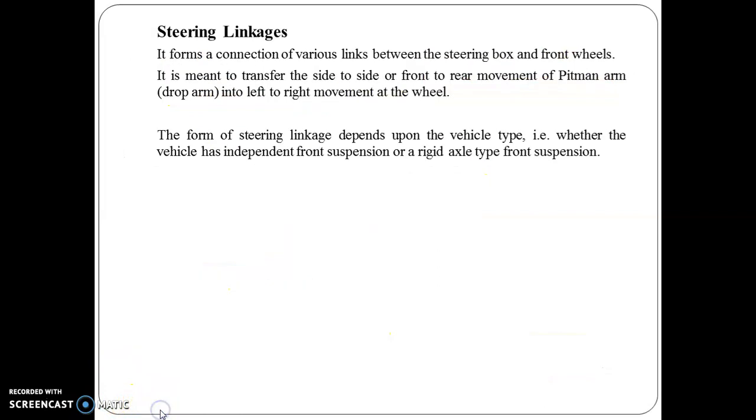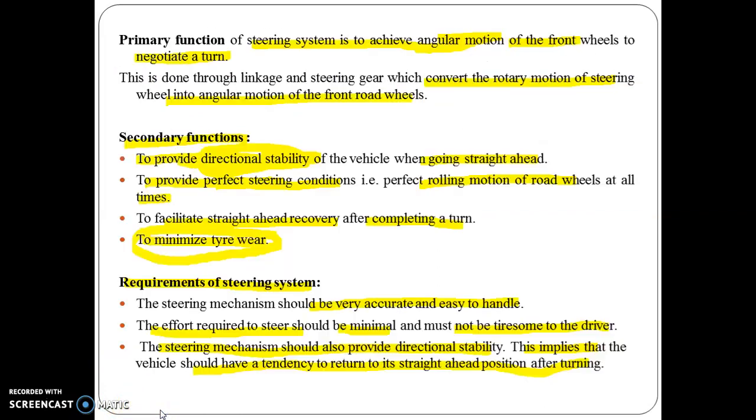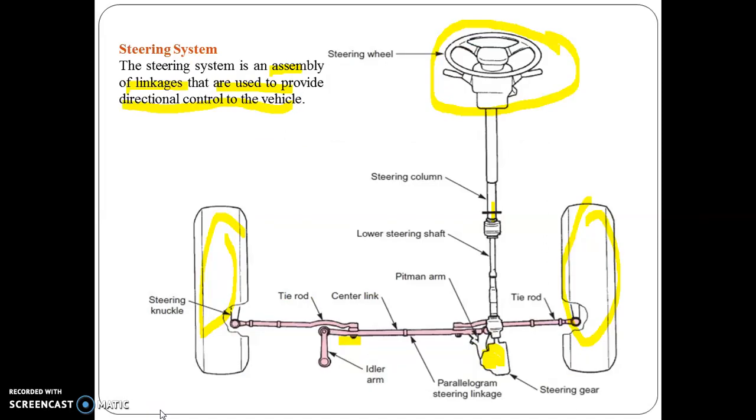Now, as we have discussed in the previous slides, the steering system is a combination of a number of linkages that transmit power from one point of the steering system to another. Power in the sense that it converts this rotary action to the angular motion, inline action.